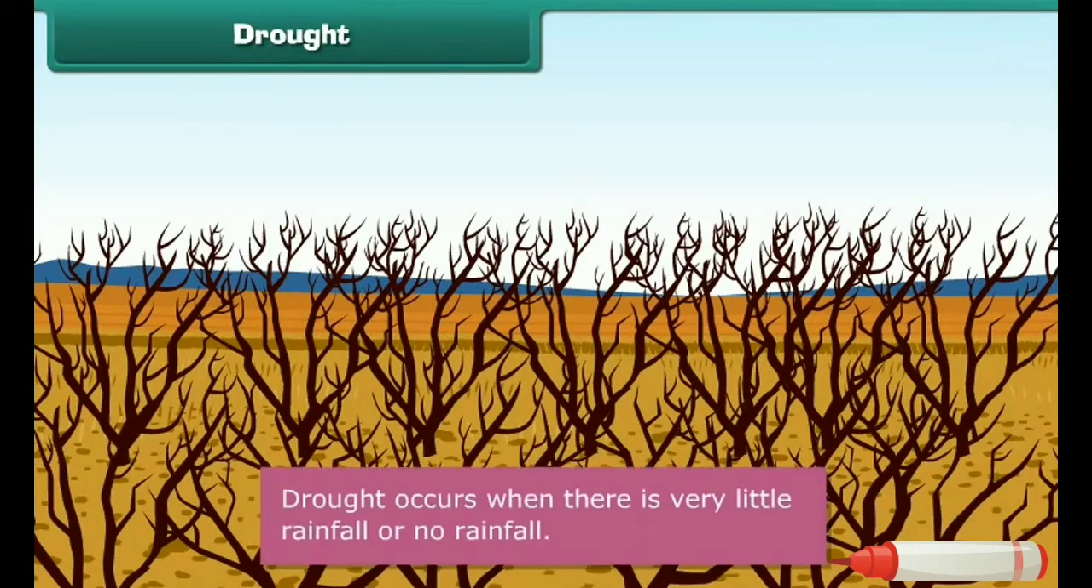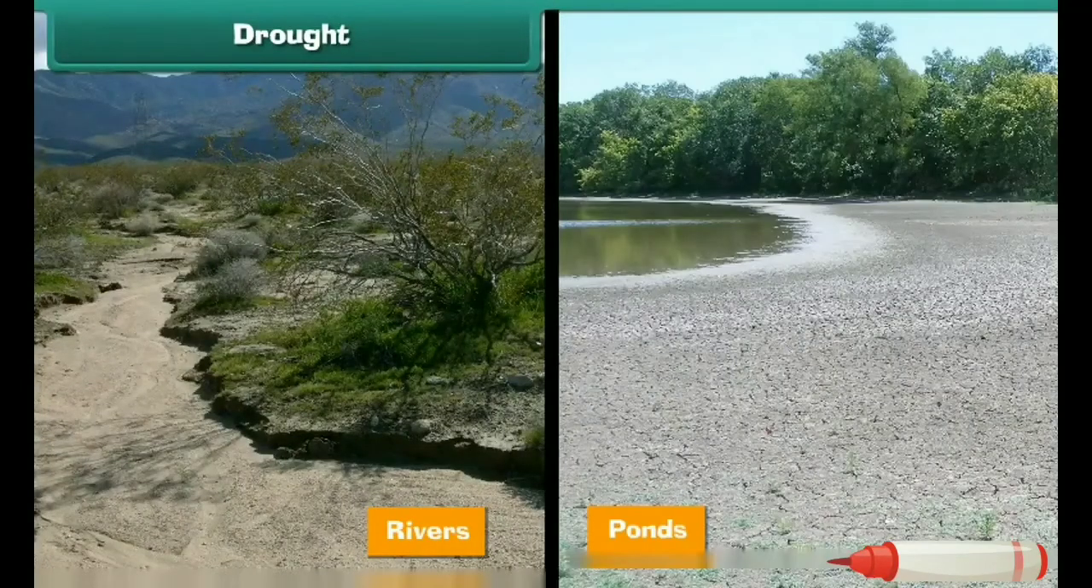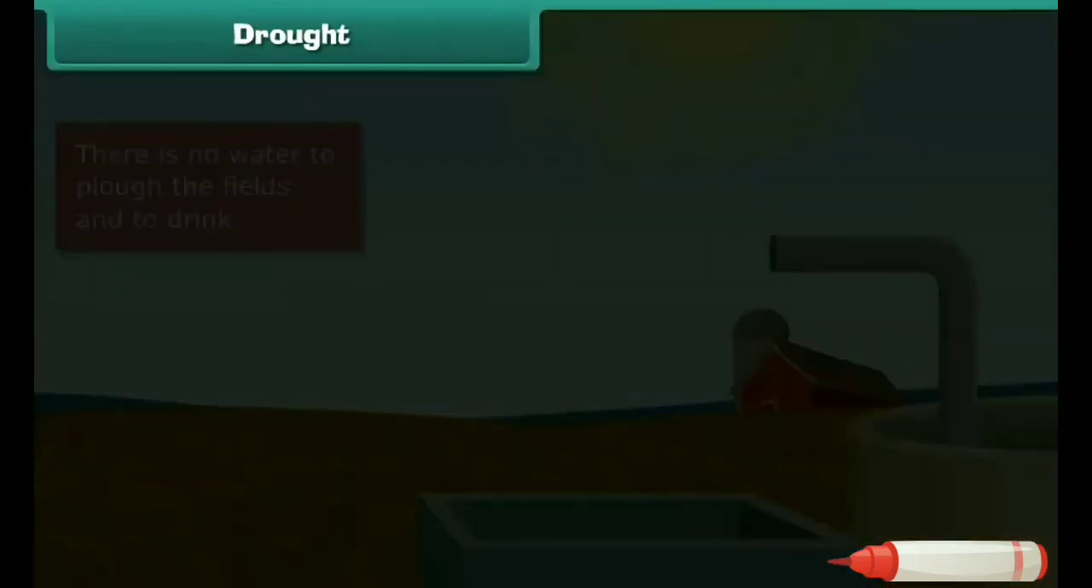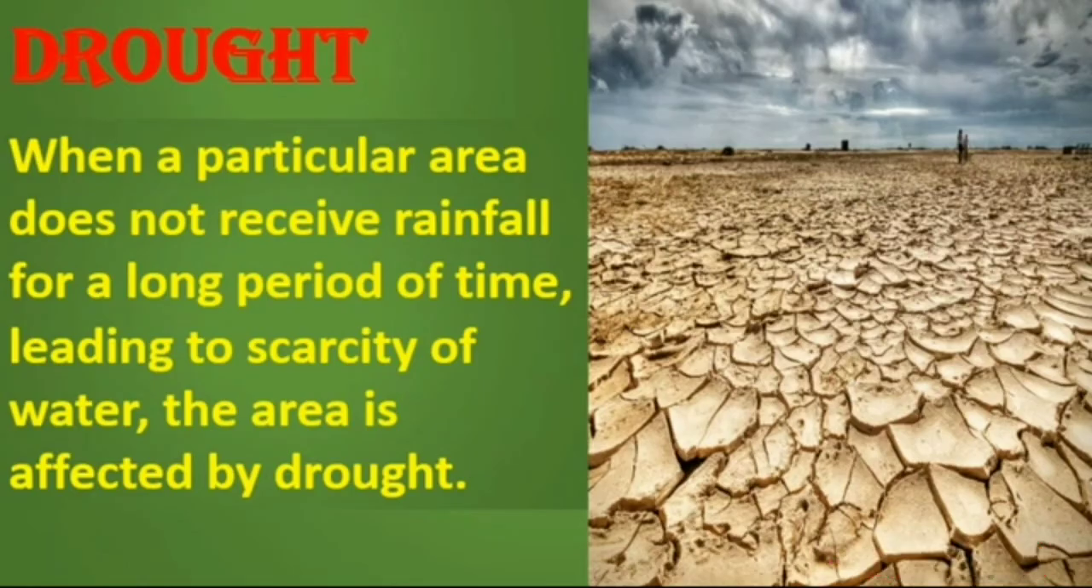Drought occurs when there is very little rainfall or no rainfall. During the drought, the wells, rivers, ponds, and other water resources dry up, and there is no water to plow the fields and to drink. There is a shortage of food grains and water during the drought. So, when a particular area does not receive rainfall for a long period of time, leading to scarcity of water, the area is affected by drought.